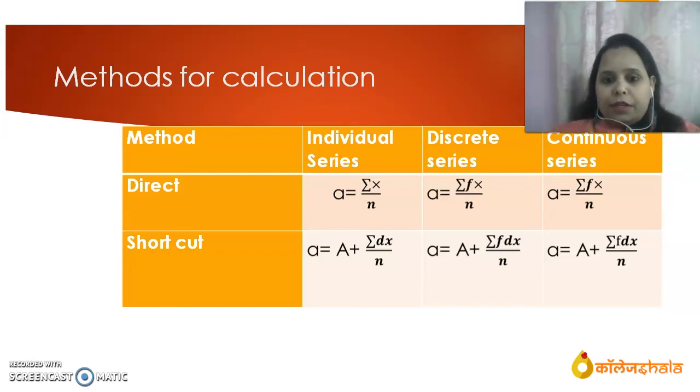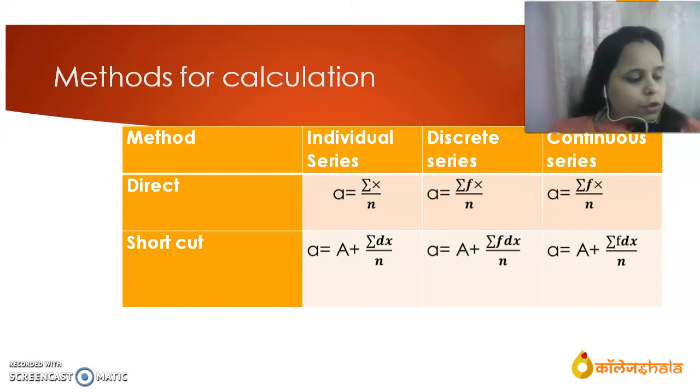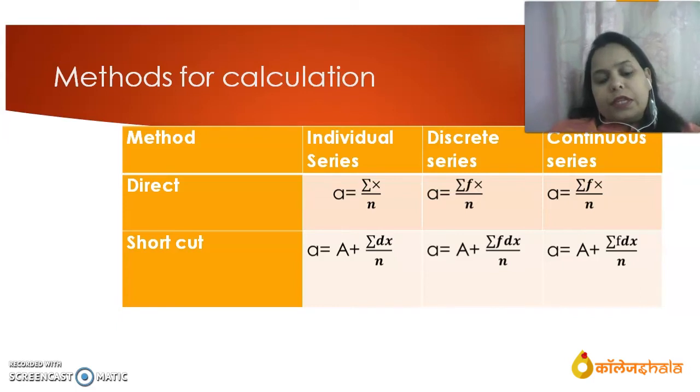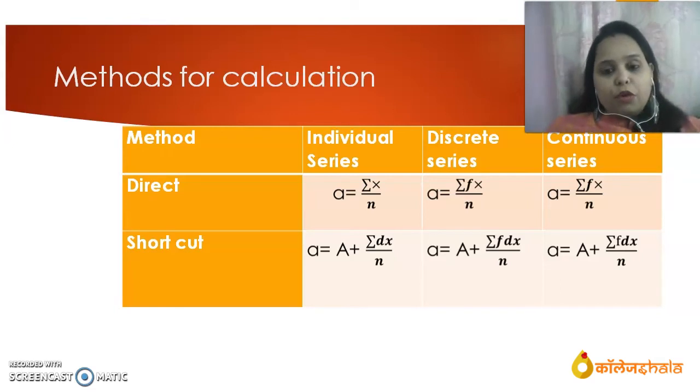Now, the formula for the direct method for individual series is A is equal to sigma x by n, where A represents the arithmetic mean. Sigma x is the summation value of the total which is available in the series. Whatever data is available in the series, we have to find the total of that and divide by n. N is the number of items in the series. Sigma x divided by n. This is the formula for arithmetic mean by direct method.